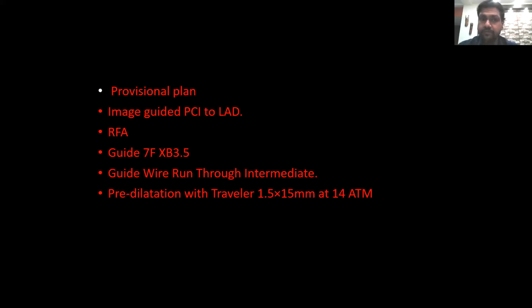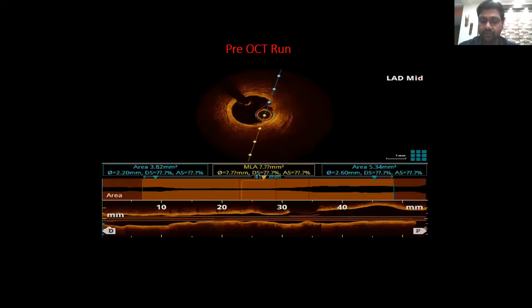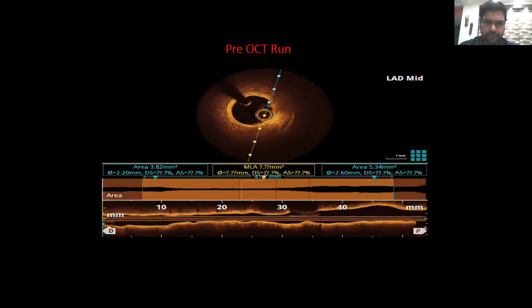So this is his first OCT run. In the pre-OCT run, we see the morphology of the plaque, the length of the lesion and the diameter of the vessel. As the OCT runs, we can see the stent start here, and there is severe neointimal hyperplasia with narrowing of the lumen.